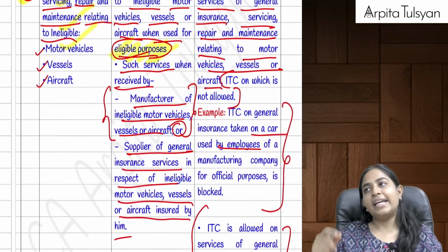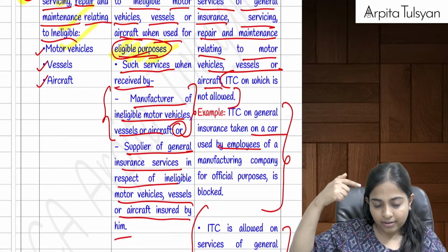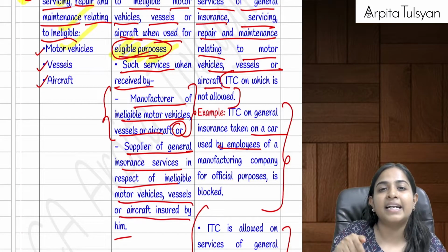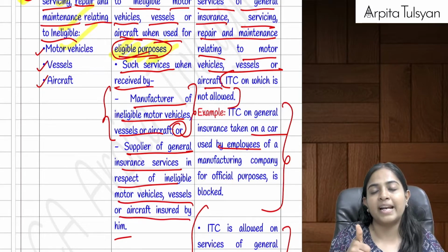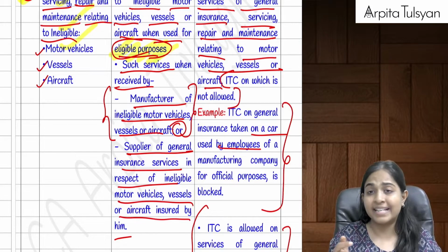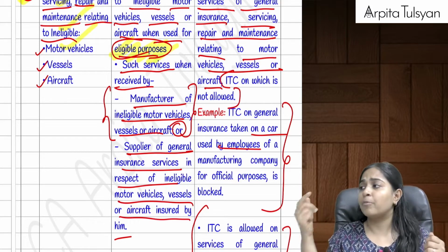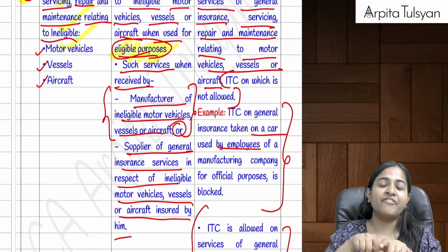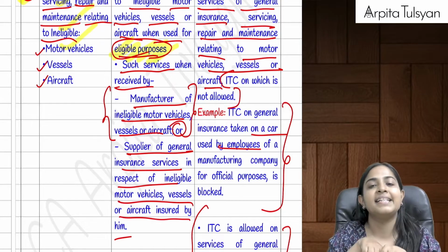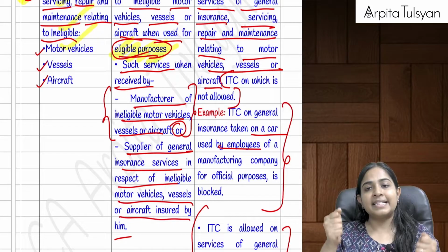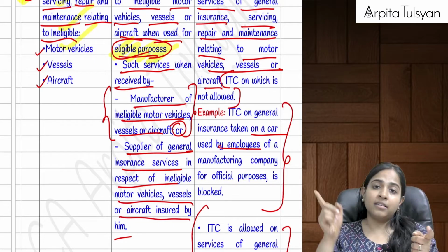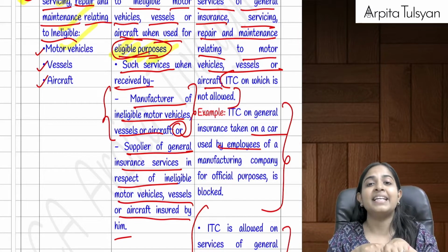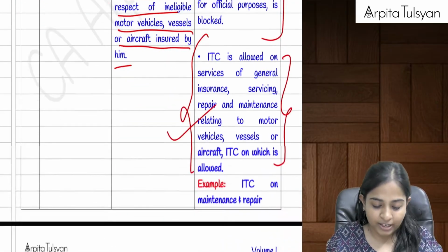Yes. So basically, if the credit on a motor vehicle, aircraft or vessel was not allowed in the above two pointers, then the credit on its related expenses will also be blocked. That is, credit on insurance, repairs, maintenance, etc. Example, I purchase a car saying that I am going to use it for my business purpose. The credit was blocked. Now on that, if I am incurring any repairs and maintenance expenses, then that ITC is also disallowed. But let's take the example of a motor driving school, for which the credit was allowed. If they incur any expenses on insurance, repairs, maintenance, and there is any ITC available, then that will be available. That is not at all blocked.